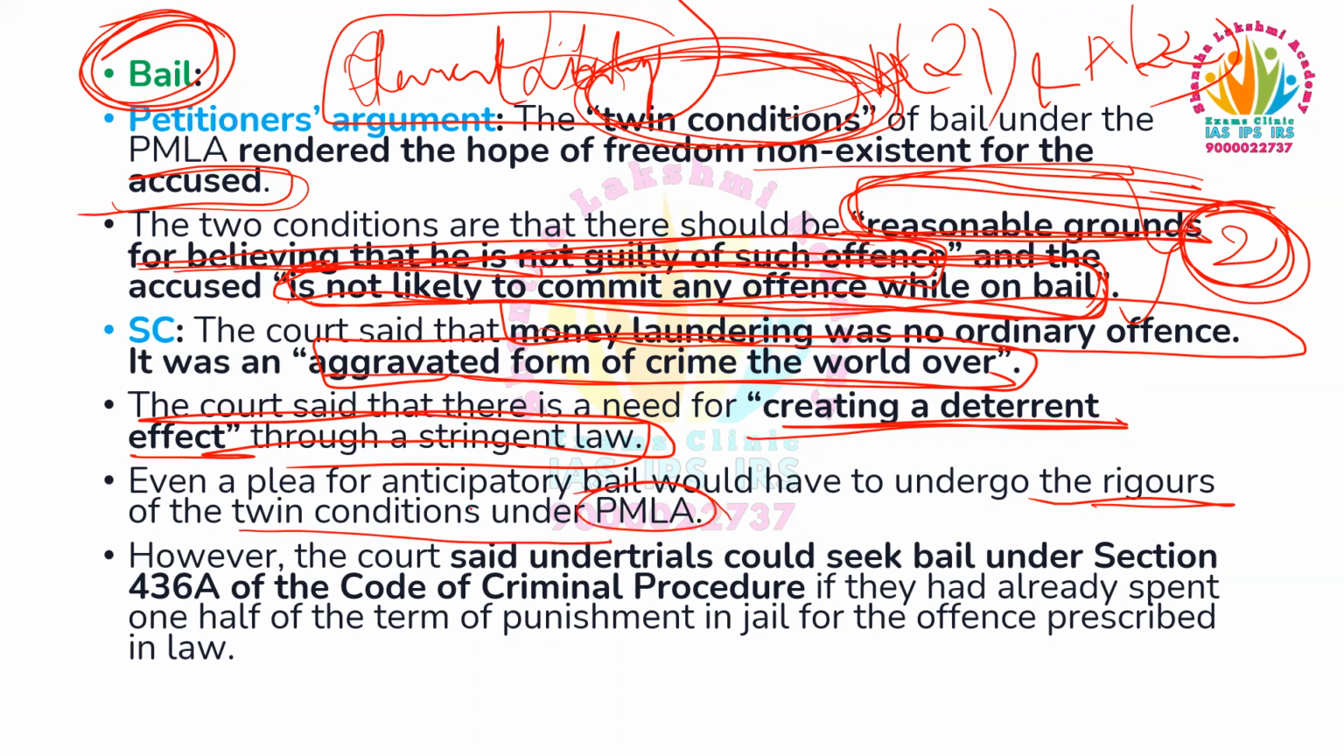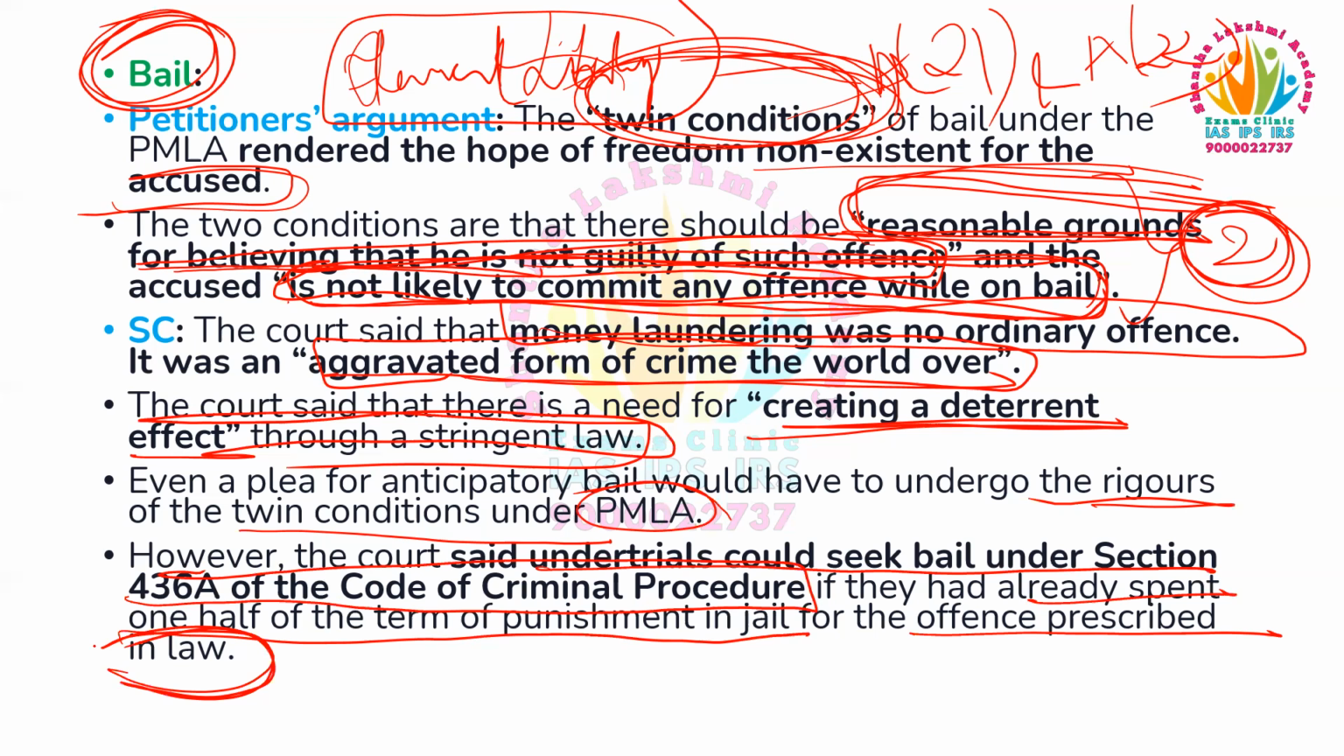However, the court said undertrials could seek bail under section 436A of the Code of Criminal Procedure, on the condition that they had already spent one half of the term of punishment in jail for the offense prescribed in this law. So, what have the petitioners argued? The petitioners have argued that these twin conditions for bail are against the fundamental rights, or they are taking away personal liberty.